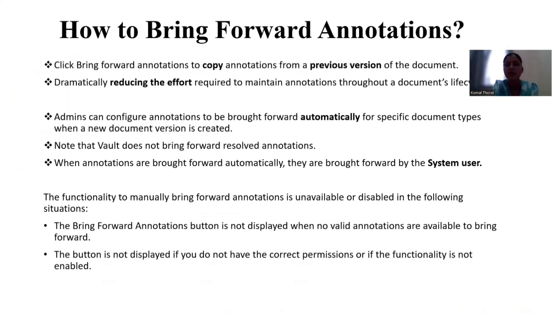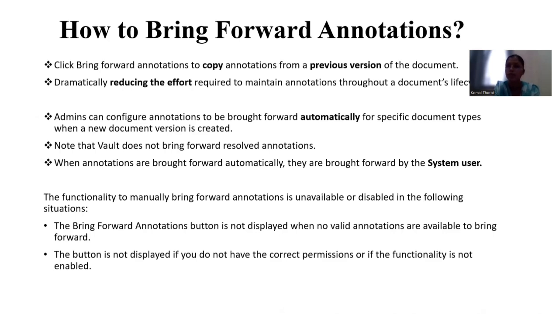The second part of annotation is how to bring forward annotations. For example, you have made annotations on a draft version of the document. That document goes through the review process and finally gets approved. After some days, a second version has been created. Now the user doesn't want to make the same annotations again on that document.